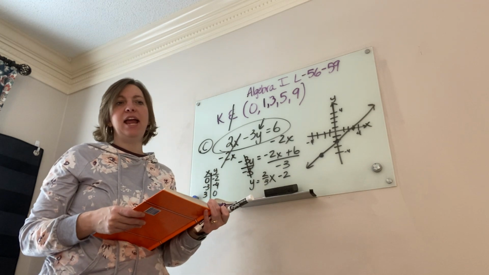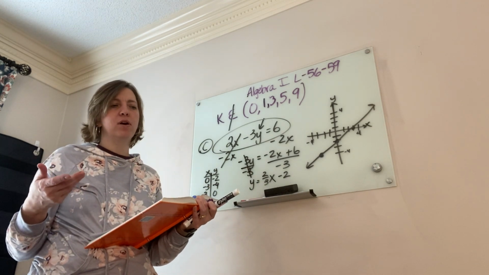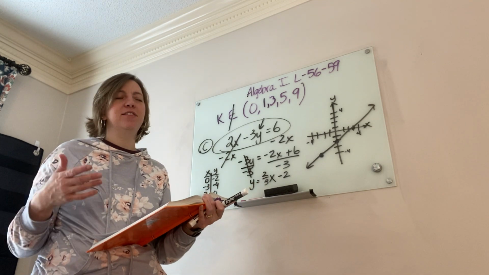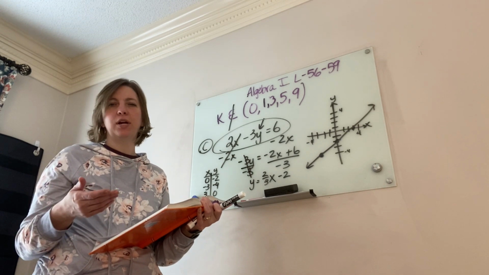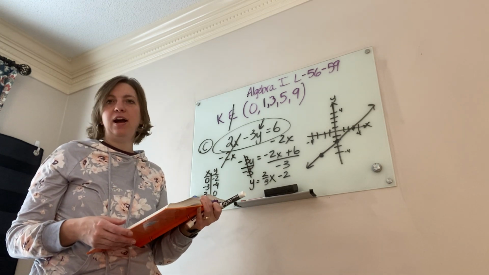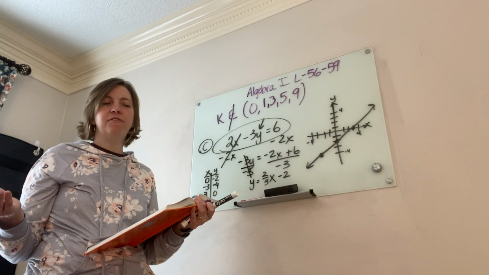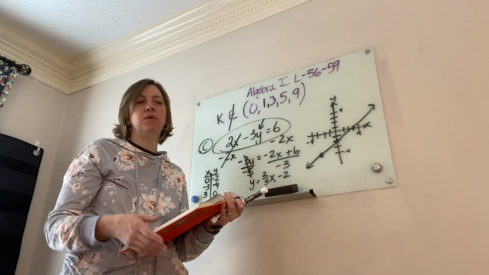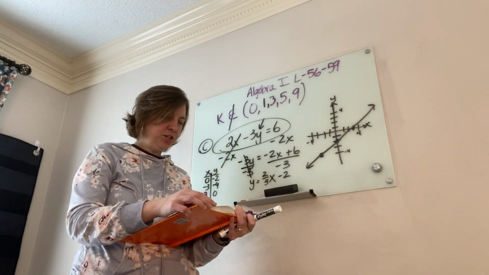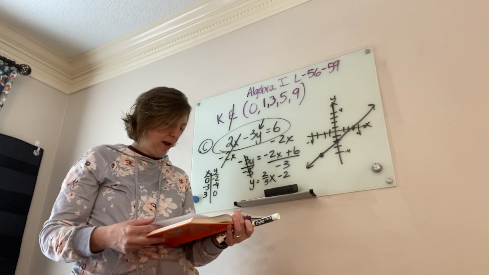If you have a TI 83 or 84 Plus Silver Edition, those are some of my favorites because they've got some shortcuts in them. But if you don't have a graphing calculator, that's okay. They've got free apps on cell phones or on computers, but I would encourage you guys to take a look at those, okay?